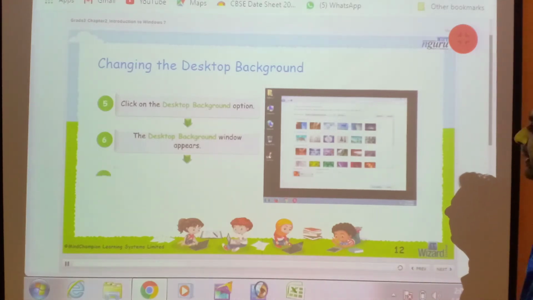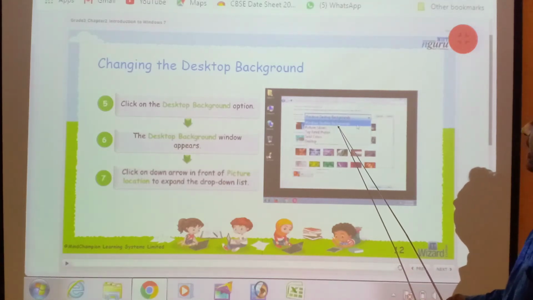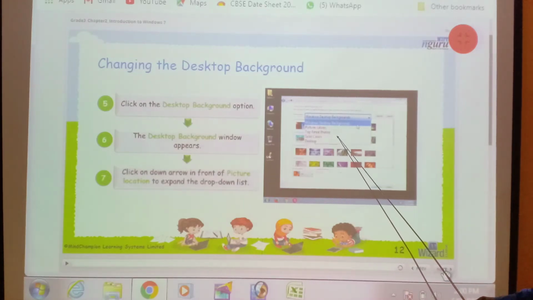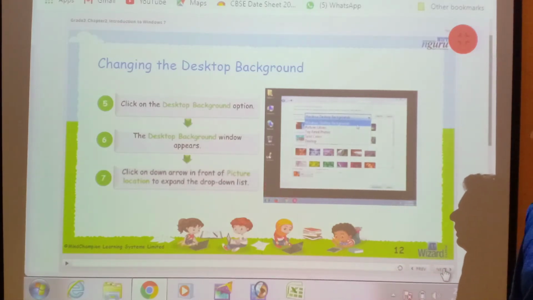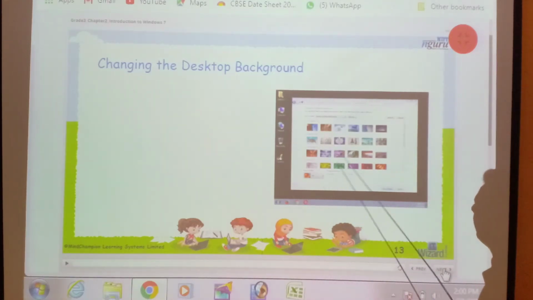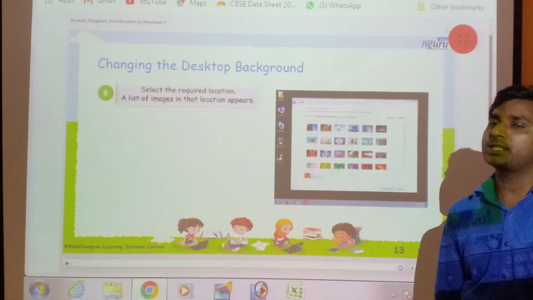Then click on the down arrow in front of picture location to expand the drop down list and select the required location. A list of images in that location appears.